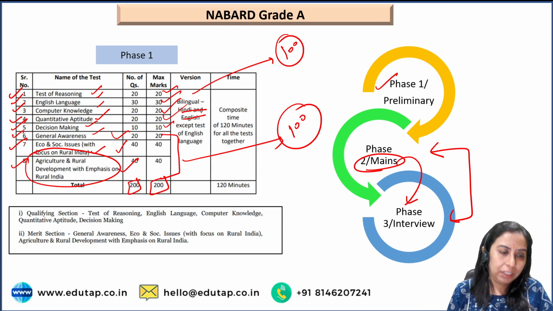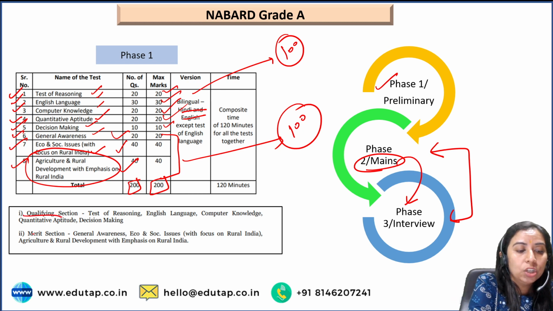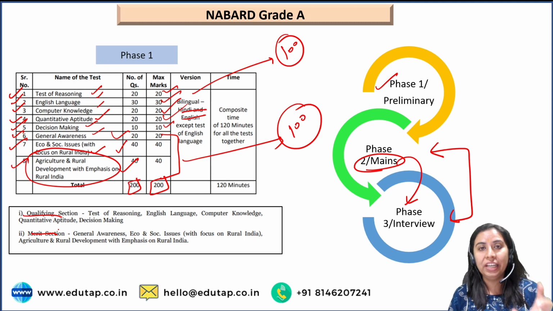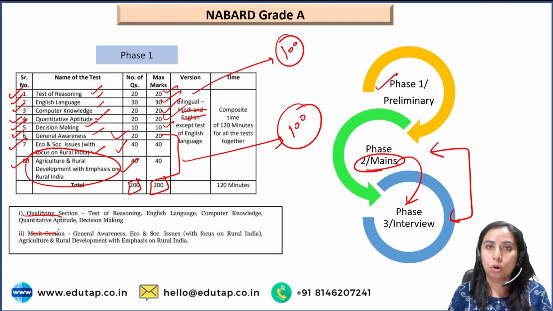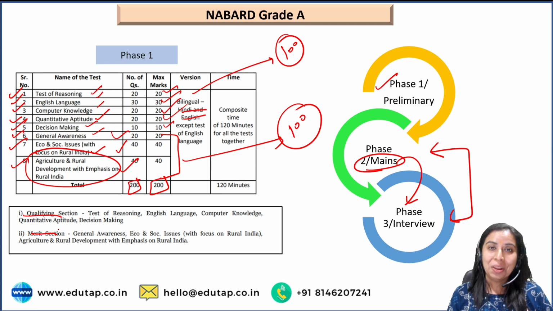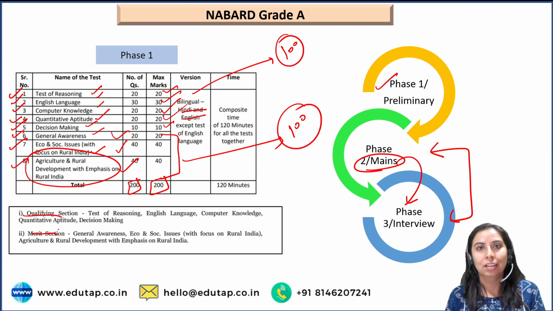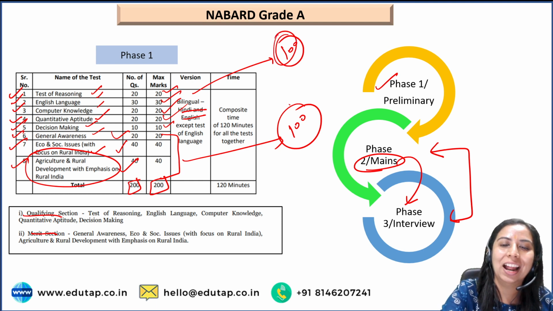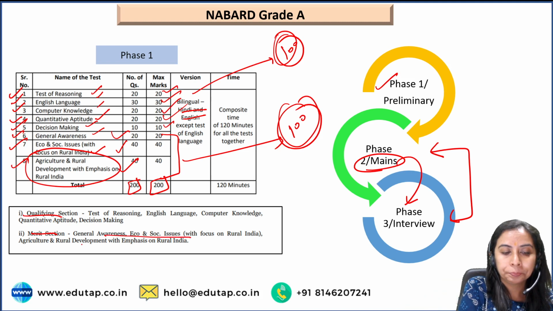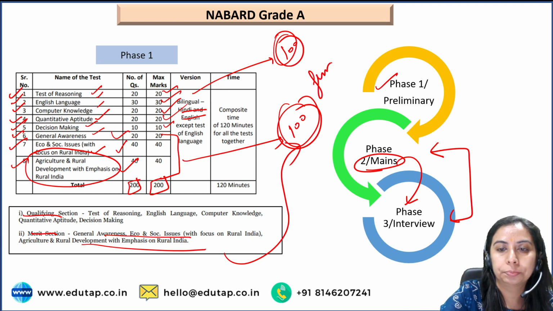Now the very important thing, the 8 subjects are actually divided into the qualifying section and the merit section. So the qualifying section means that you need to clear the sectional cutoff. You just need to score a minimum marks in the 5 subjects, wherein the final cutoff will be derived from 3 subjects and not 8. This is why the division of 100 and 100. So the 100 marks of GA, ESI and ARD will be used to derive the final cutoff.